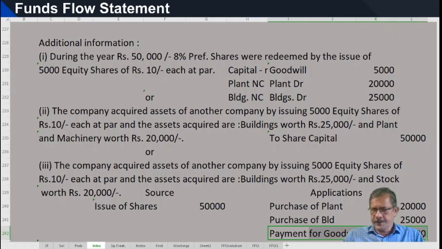Goodwill, intangible fixed asset, non-current. So if both the aspects are current, it is never shown in the funds flow statement. And if both the aspects are non-current, it is never shown in the funds flow statement. And this is an exchange transaction.